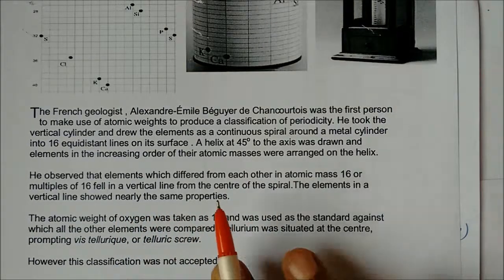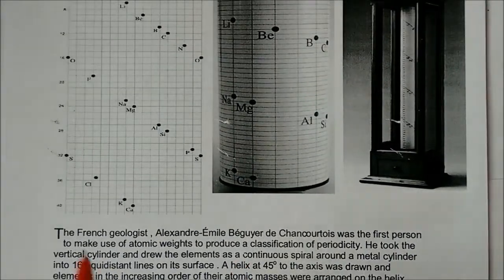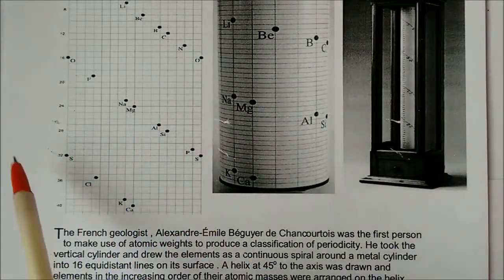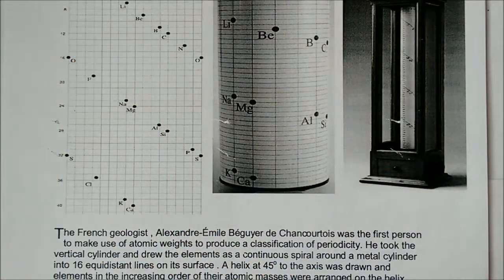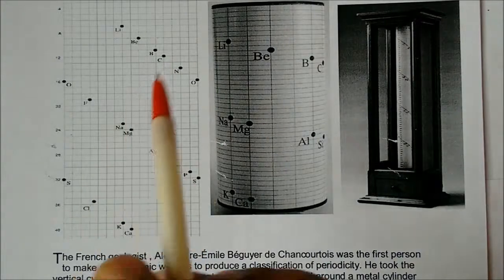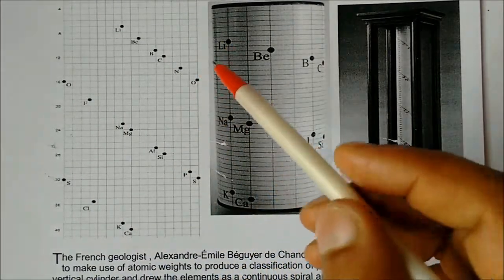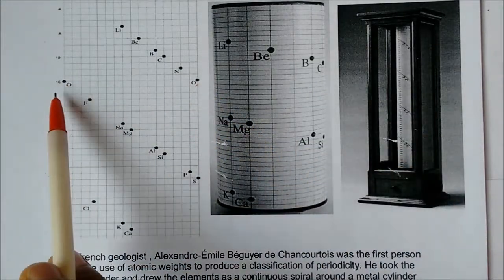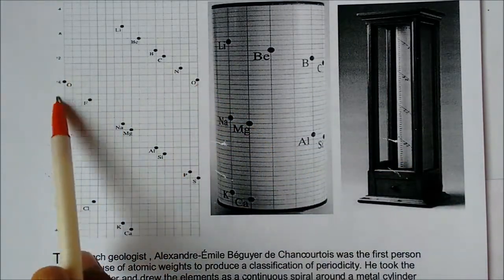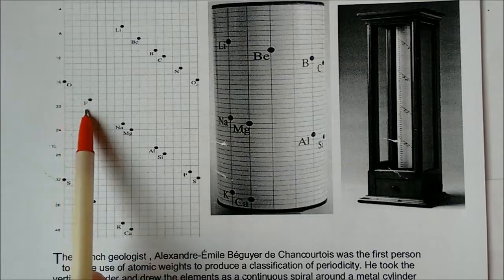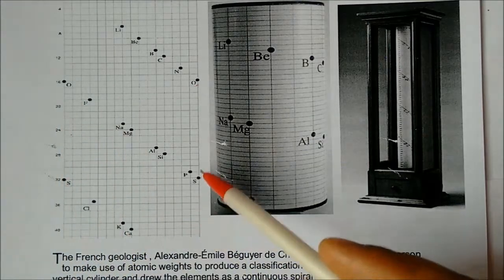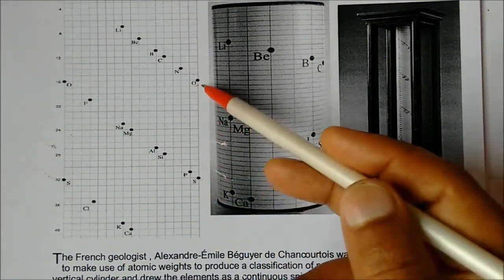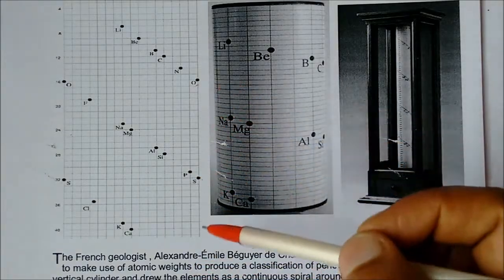You can see here, in this way there are 16 lines. Here, from hydrogen up to oxygen, there were 8 elements. This is the atomic mass of 16. Again, some properties match from oxygen. Oxygen he is taking here, then fluorine, sodium, magnesium, and sulfur. Sulfur has an atomic mass of 32. So 16, 32, 48, like this, he took the atomic mass.